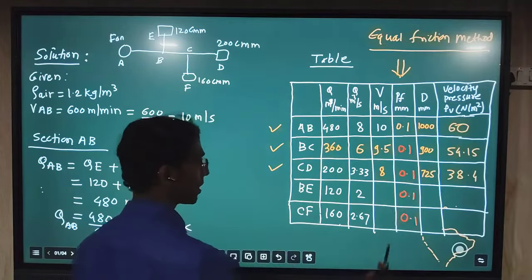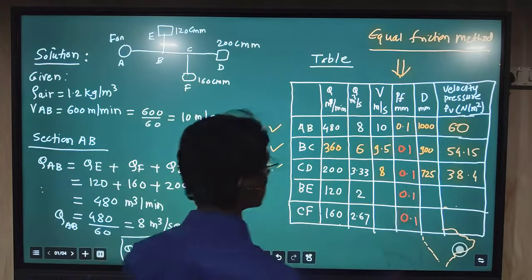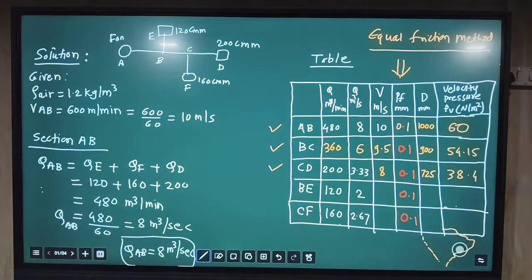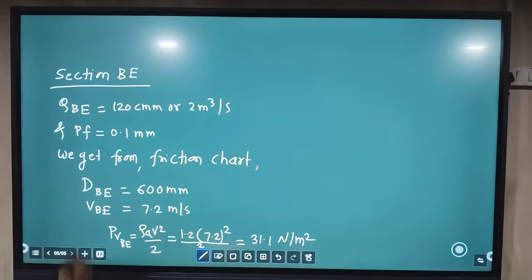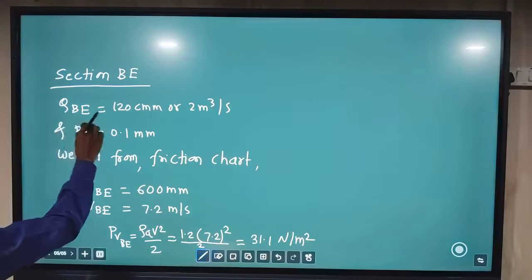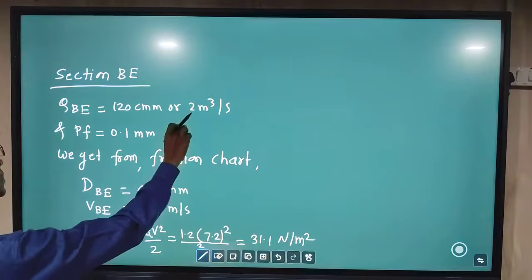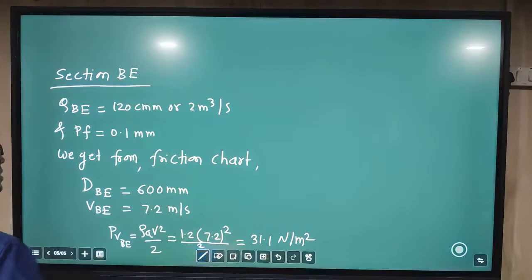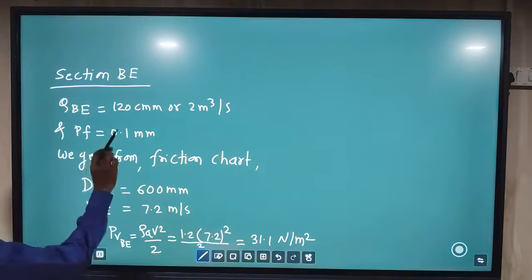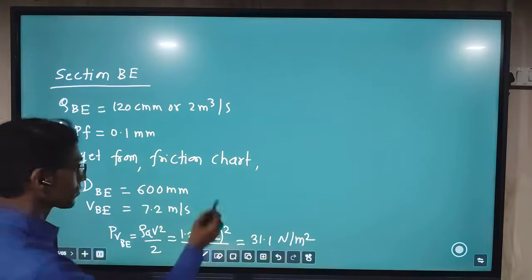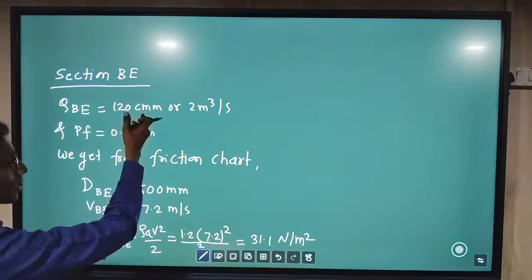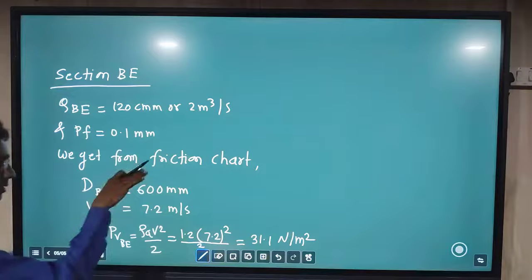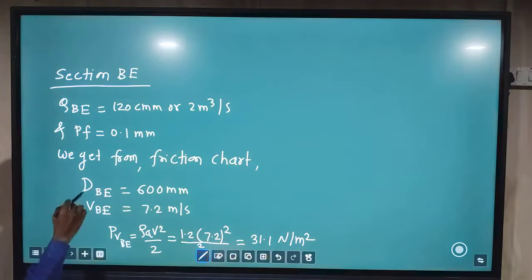By using the friction chart, let us find the values and write them in the table and also in the text. Under section B, for the discharge of 120 cmm, or 2 meter cube per second, and the value of PF 0.1 from the friction chart, we get the intersection of these two values, and then passing through that intersection we find the lines for diameter and velocity.